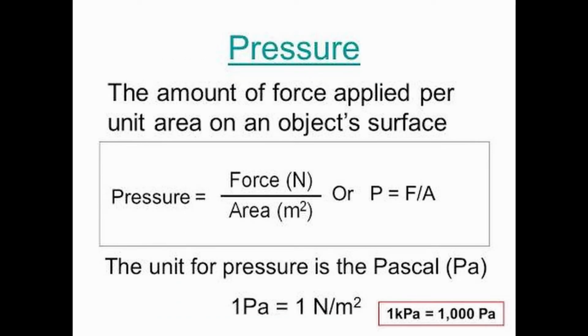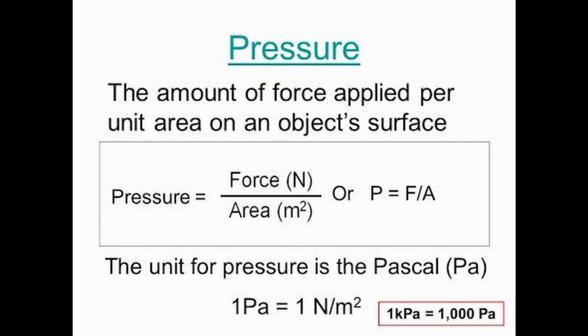Now we'll go for the next one, units of pressure. So I'll explain to you now what the units of pressure are. In the SI system, because pressure is equal to force upon area, for the force the SI unit is Newton, and for the area the SI unit is meter square.